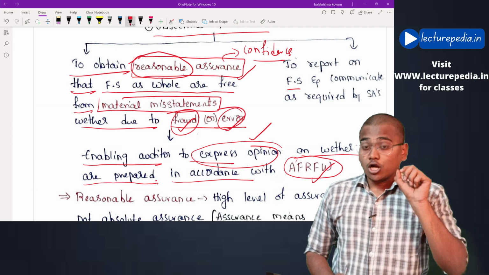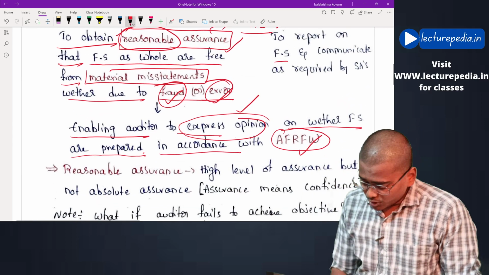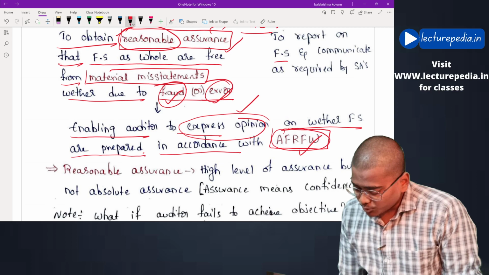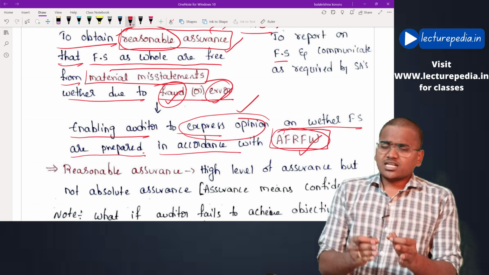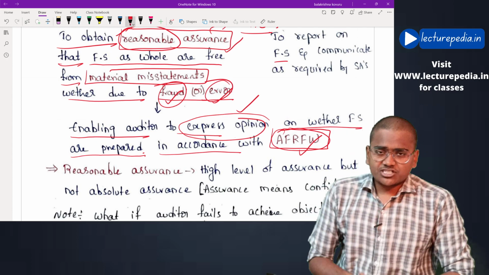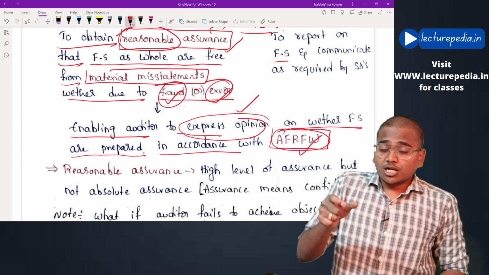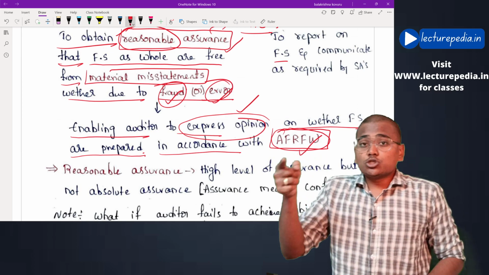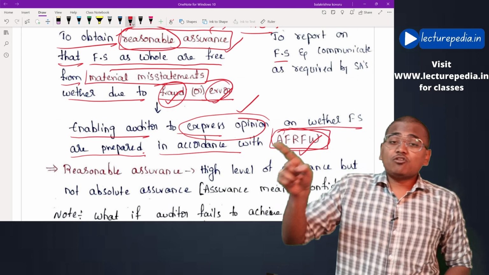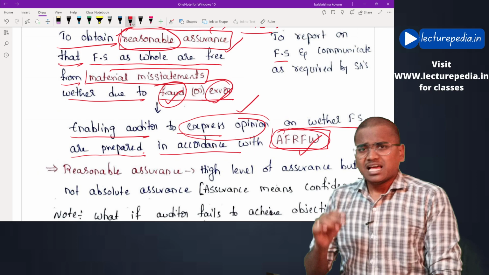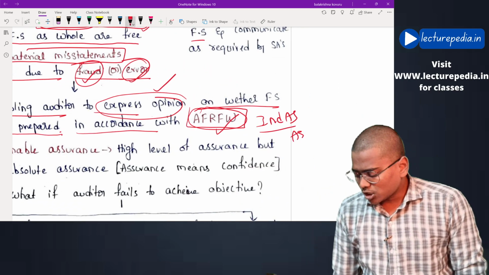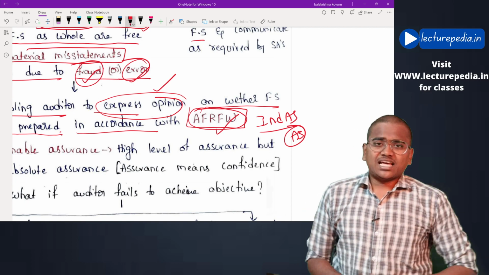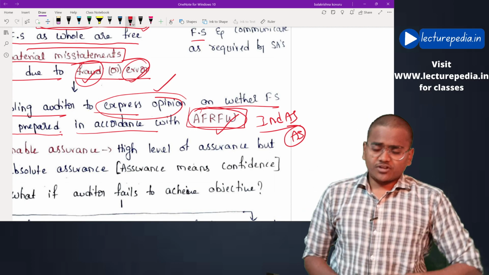Hope this is clear. Now here the term used is applicable financial reporting framework. What is meant by applicable financial reporting framework? Basically, the applicable financial reporting framework is the reporting framework that is used by the entity for the purpose of preparation of financial statements. Examples would be our Ind AS or normal accounting standards. Those will be examples of financial reporting frameworks.